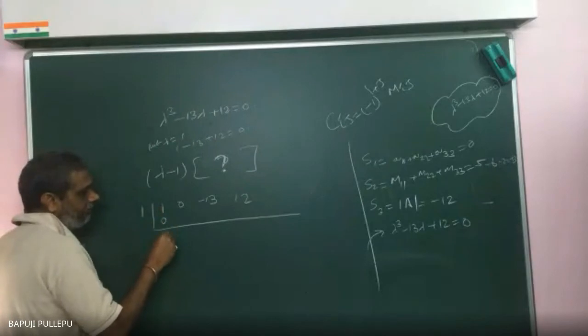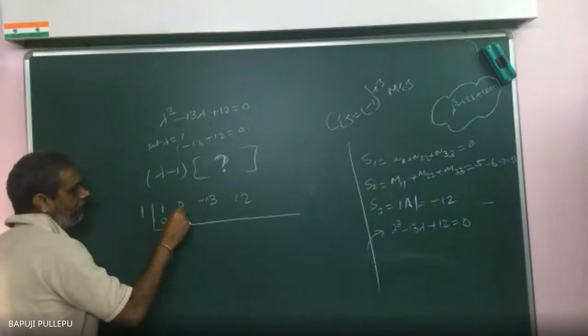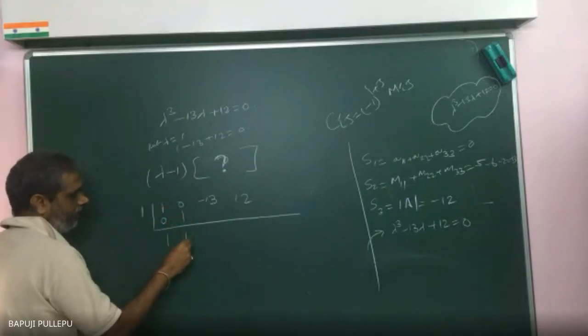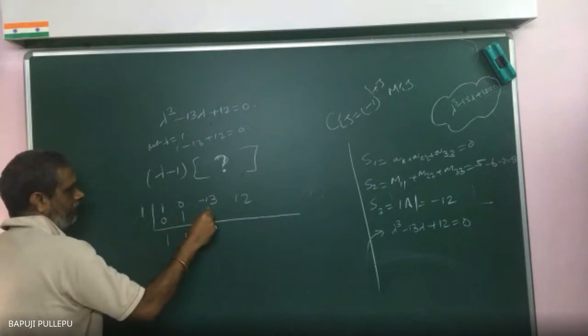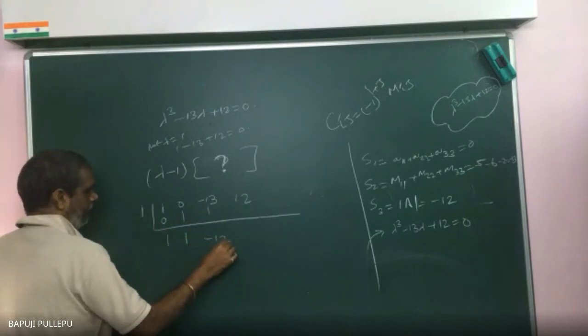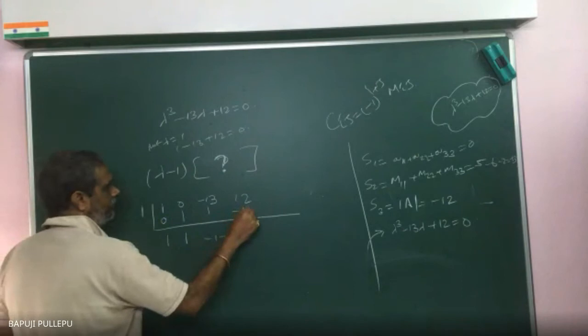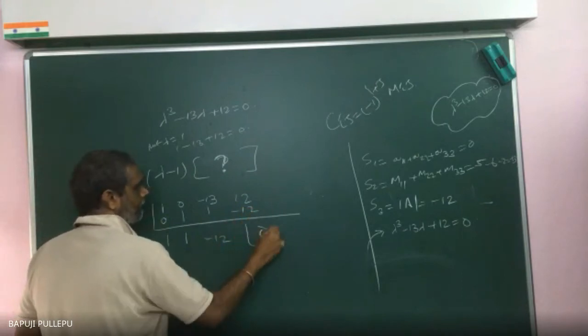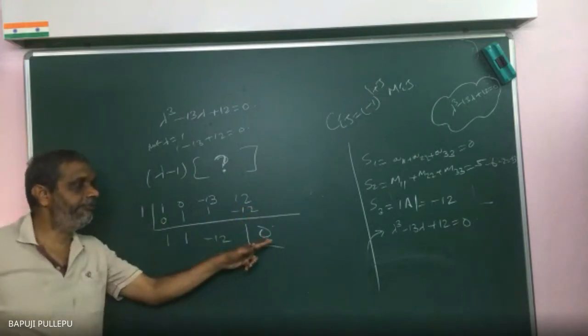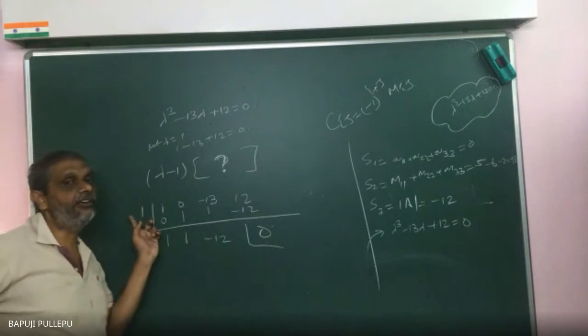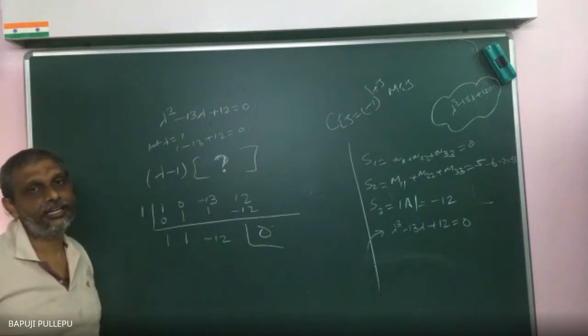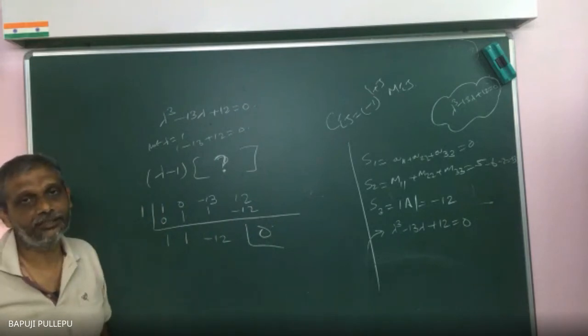0, 1 plus 0 is what? 1. 1 into 1 is what? 1. 0 plus 1 is what? 1. 1 into 1 is 1. Minus 12 into 1 is minus 12. If the remainder is 0, what does it mean? This fellow is a factor. Correct or not? Remainder theorem you studied or not?